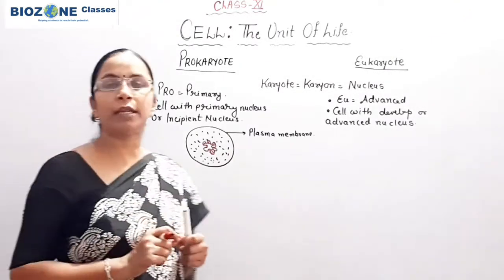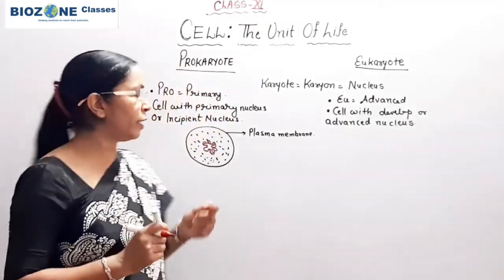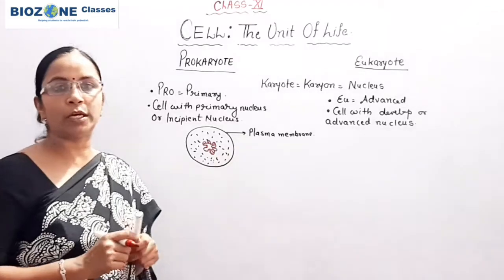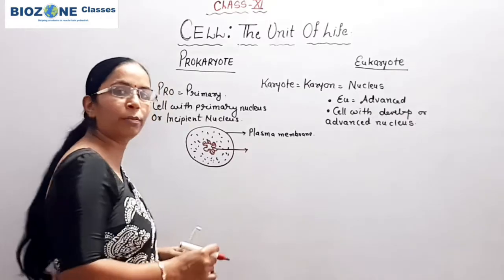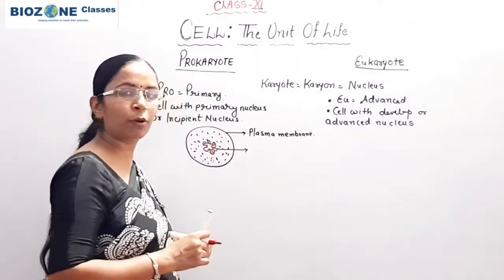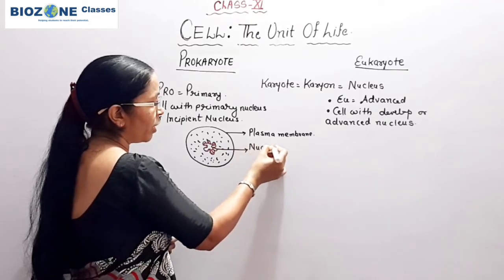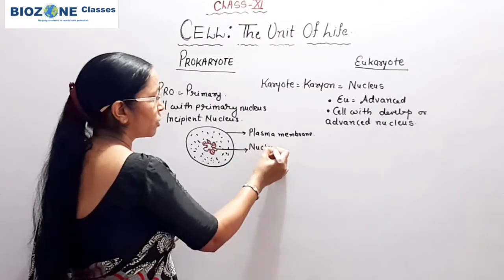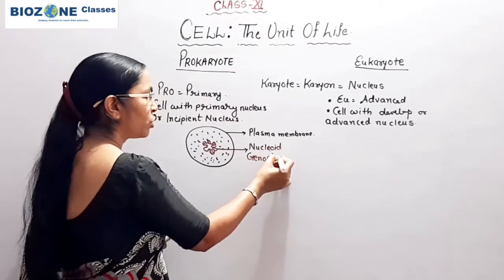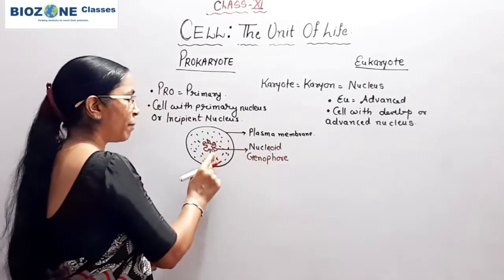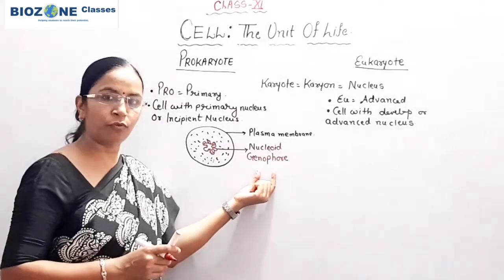So genetic material or DNA present without nuclear membrane is called incipient nucleus or primary nucleus. The primary nucleus of prokaryote is generally called nucleoid, or another term we use is genophore. So instead of nucleus for the primary or incipient nucleus, we use the term nucleoid or genophore.